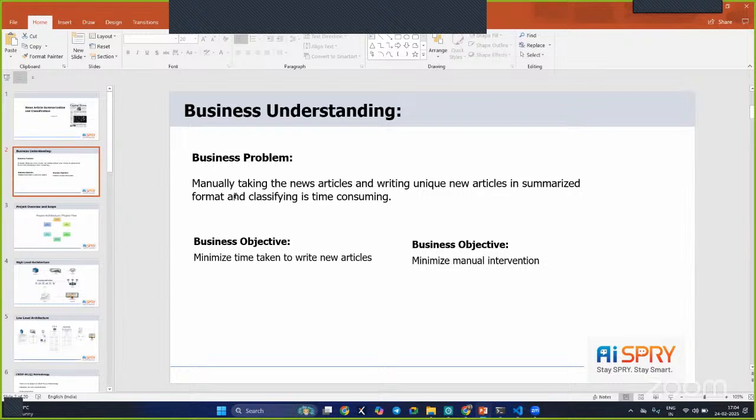Based on our project, the objective is to minimize the time taken to write a new summarized article. And the business objective is to minimize the manual intervention. So before entering into this project, we had to understand the problem.